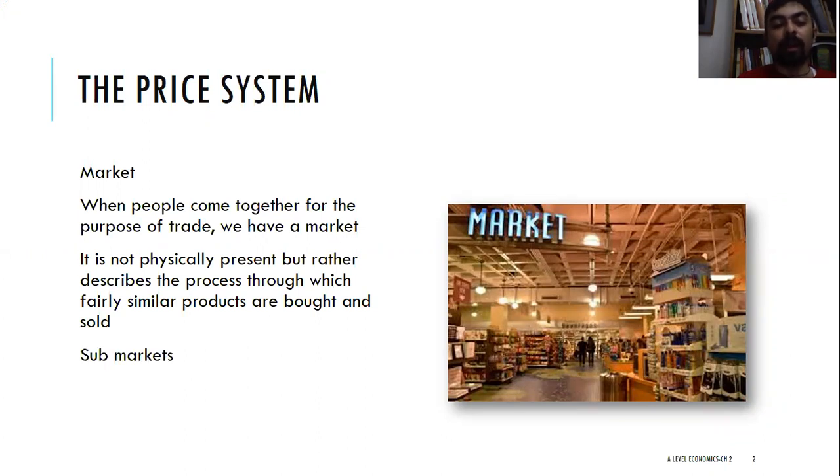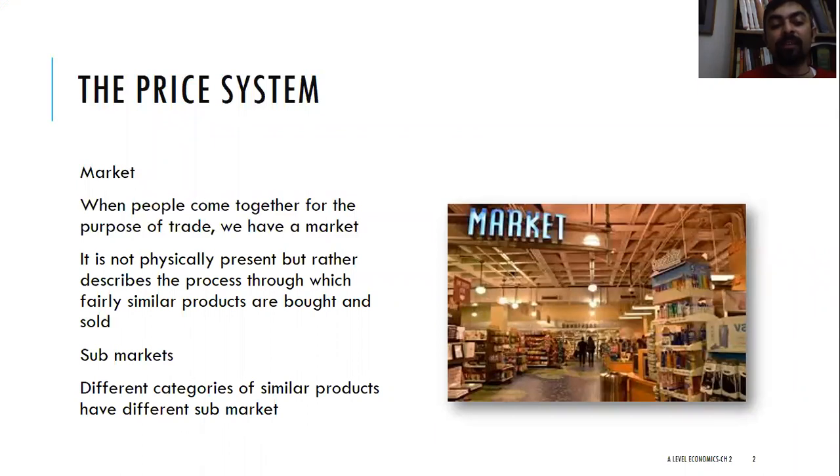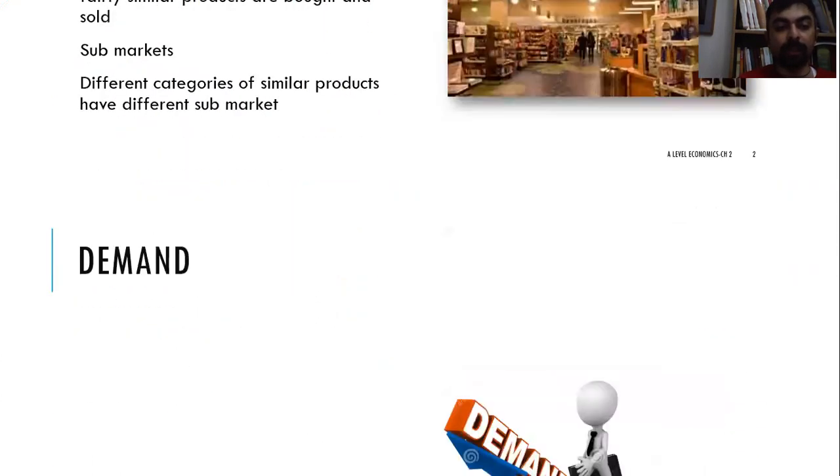We also have sub-markets, which are different categories of similar products. For example, there's a big market for milk, but within that market, there is a separate sub-market for loose milk. There is a separate sub-market for packaged milk. So we need to differentiate between the two sub-markets.